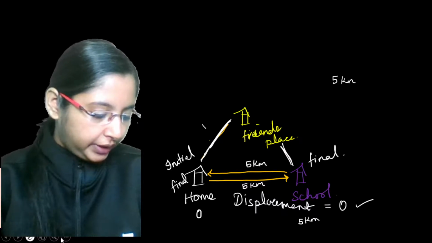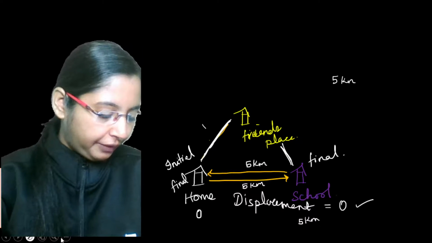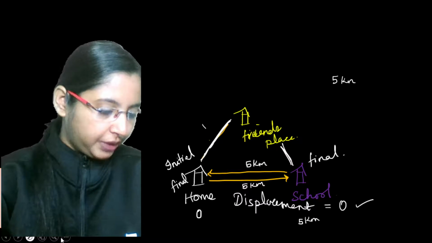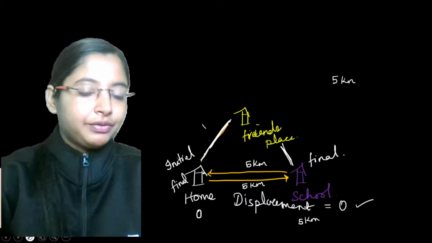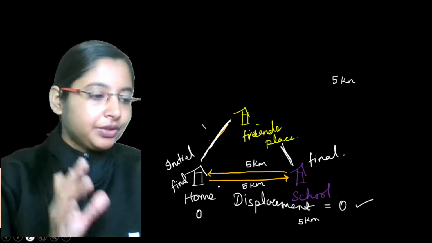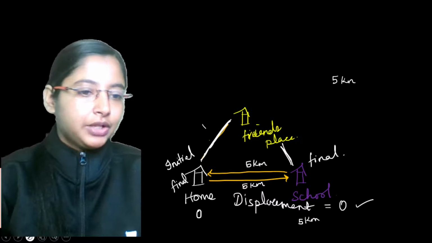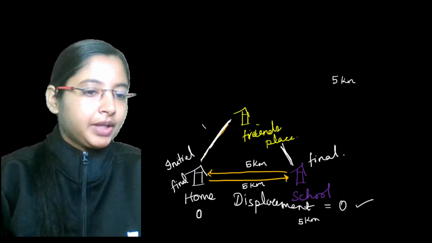It returns to its initial position, so it becomes 0. That's right. Whatever is your initial position, you're back over there itself, the final position, because displacement is talking about the shortest distance. So displacement can become 0.